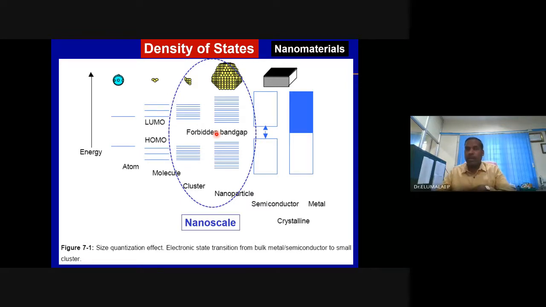The energy levels are not continuum and it is discrete. I'll do it after half an hour. Okay.